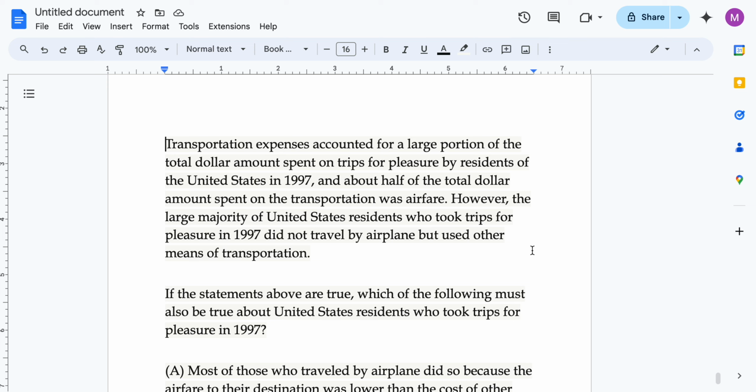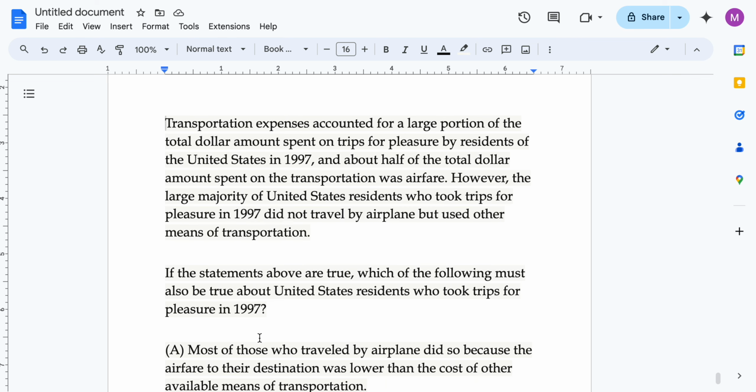We are going to solve this GMAT question. This is an inference question and is a hard level question. First, we are going to read the passage, then the question stem, then we'll move on to the answer choices.